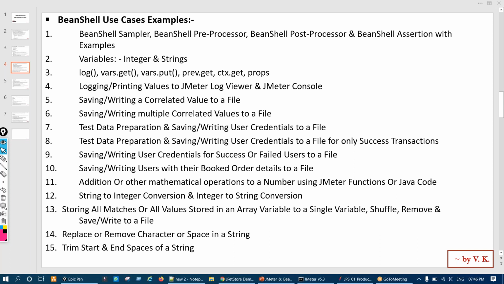Because for JSR 2 to 3, I have to use Groovy, and I do not have much hands-on Groovy, or I have to use Python. Basically, Java is the most common language, so we'll be using Java only. That is BeanShell.